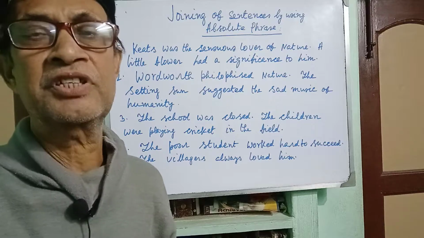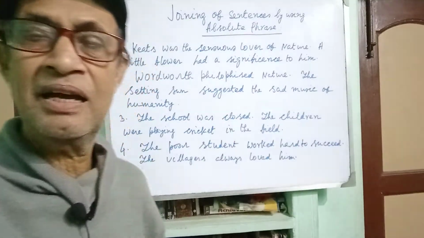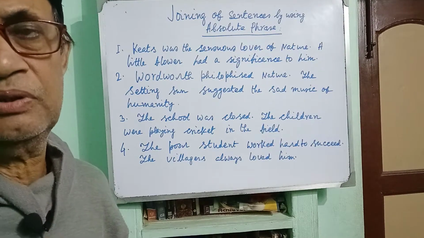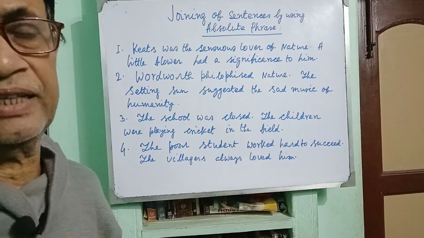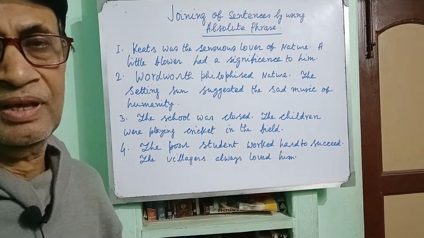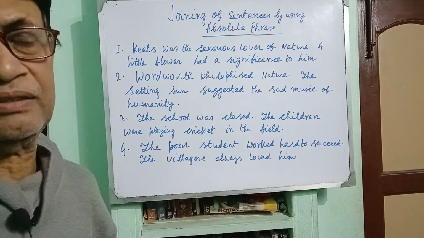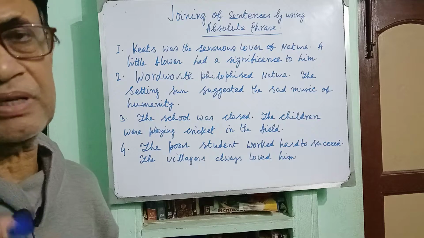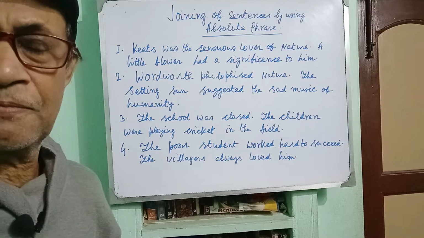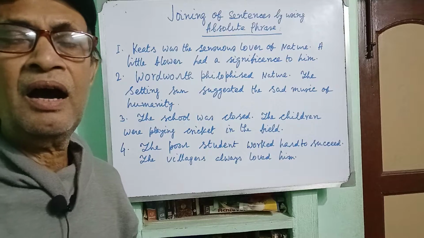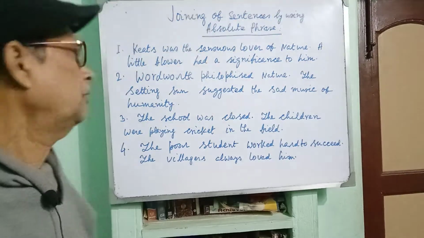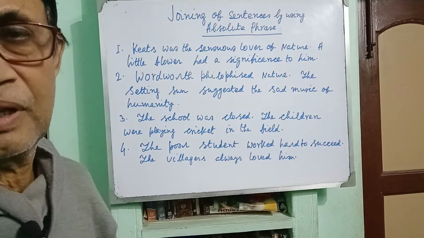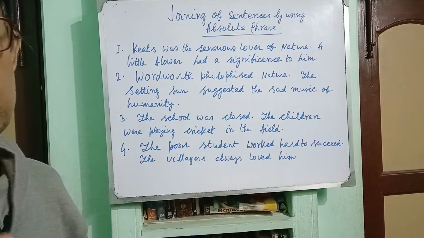Last night I discussed with you what participle is and how to combine two or more than two simple sentences into one simple sentence by using participle. And I want to mention that in the case of participle, the subjects must be the same person. I have already mentioned. But today, I have given you four sets of sentences that I will combine into one simple sentence by using absolute phrase.